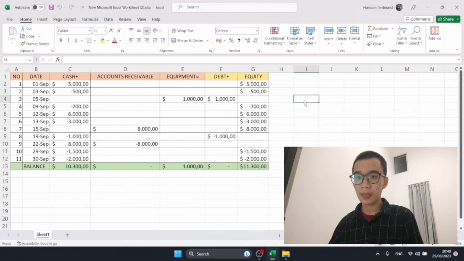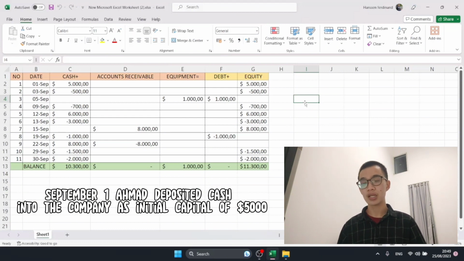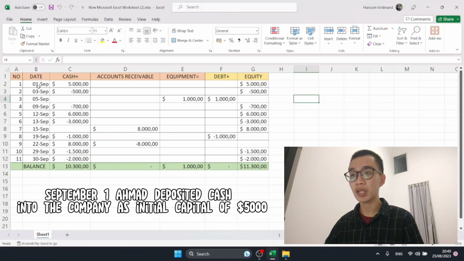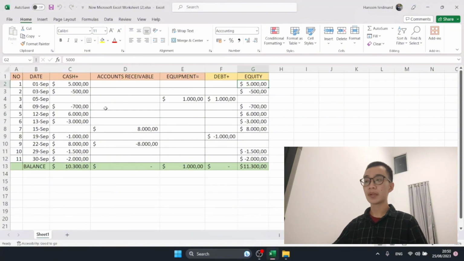And then after we know what the table means, maybe we can start our analysis. For number 1, September 1, Ahmad deposit cash into the company as initial capital of $5,000. So what happens on 1 September is Ahmad gives his money as his beginning capital. Jadi ini adalah untuk modal awal dari company dia sebanyak $5,000. So we have to add $5,000 in cash and $5,000 in equity, jadi ini adalah hak company kita ya.